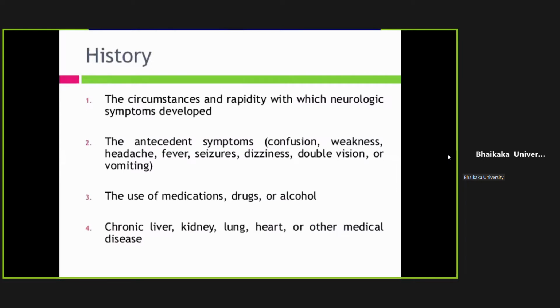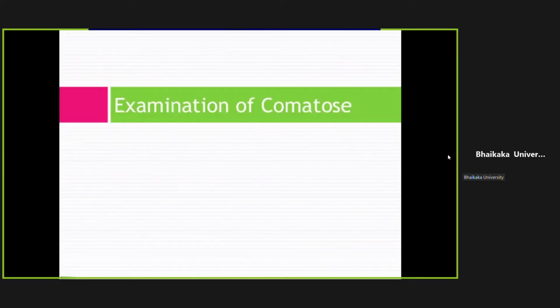History of medications like cocaine, amphetamine, cannabis, dhatura, then it may indicate that these are the culprit drugs which would have led to metabolic coma. Or whether any history of alcohol addiction, because alcohol over intake and alcohol withdrawal both can cause coma. Any history of liver disease, cirrhosis, which may lead to hepatic coma, kidney disease, nephrotic syndrome or nephritic syndrome, which may lead to uremic coma, lung involvement, which may lead to CO2 retention and CO2 narcosis, or heart failure and other illness. This is how we take history.